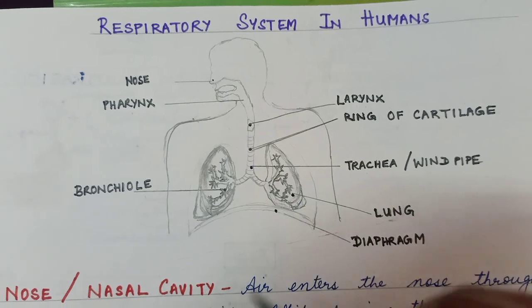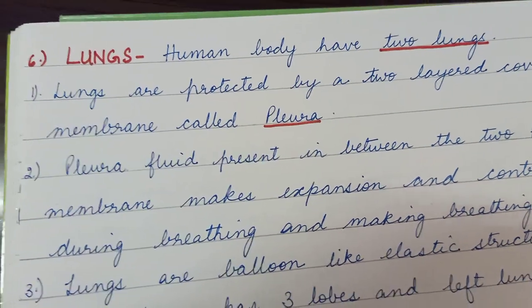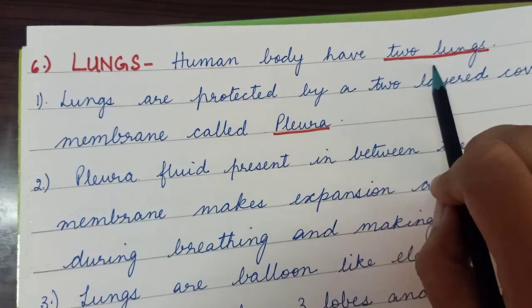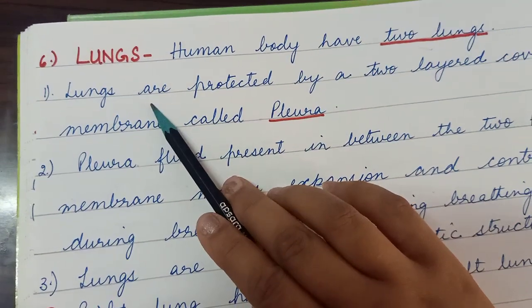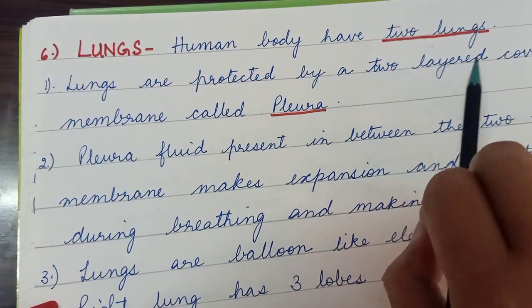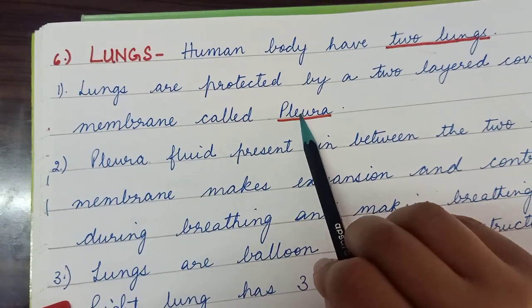Now we see the function of lungs. Now children, we all know that the human body has two lungs. Lungs are protected by a two-layered covering membrane called pleura.